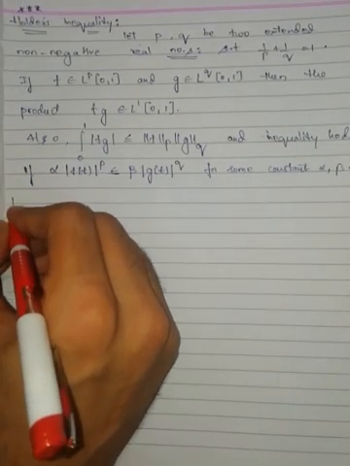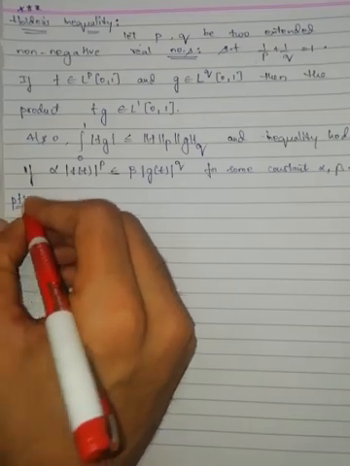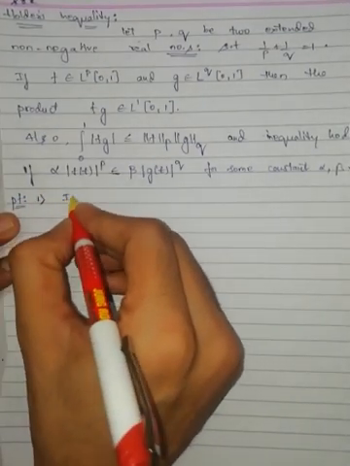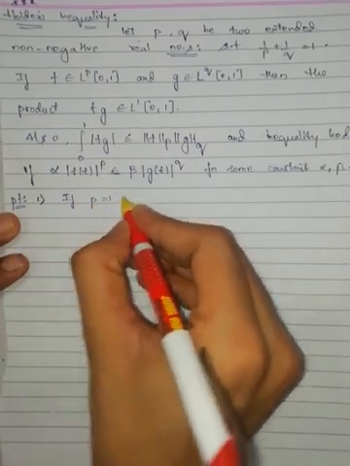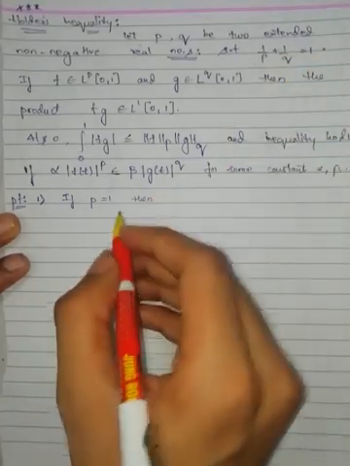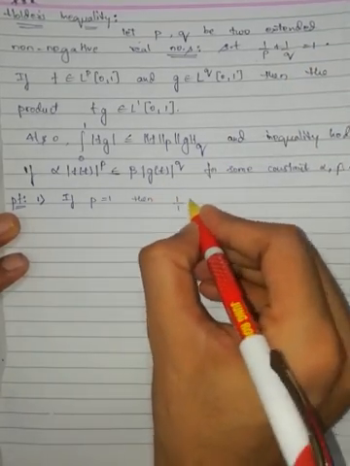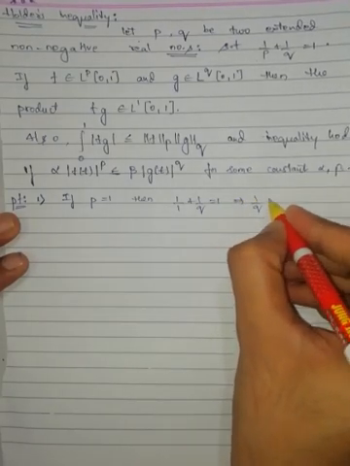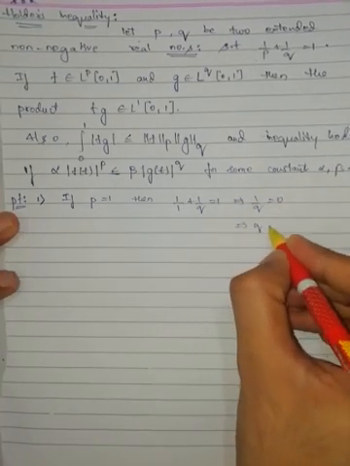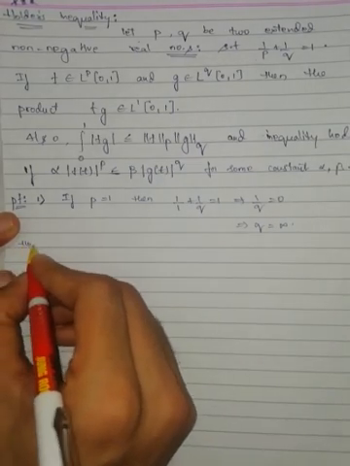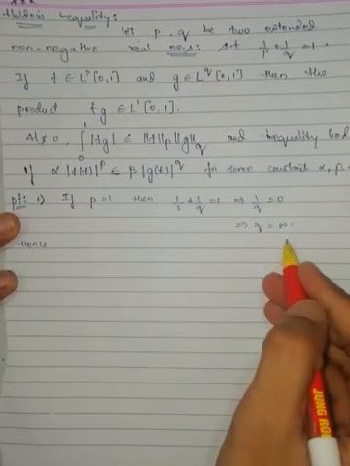Proof. First case: if p is equal to 1, then what is given? 1/p plus 1/q is equal to 1. Then 1/1 plus 1/q is equal to 1. This implies 1/q is equal to 0. This implies q is equal to infinity. Hence, if p is equal to 1, q is equal to infinity.